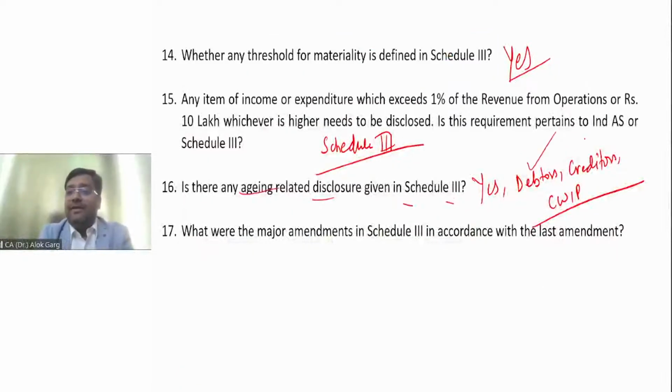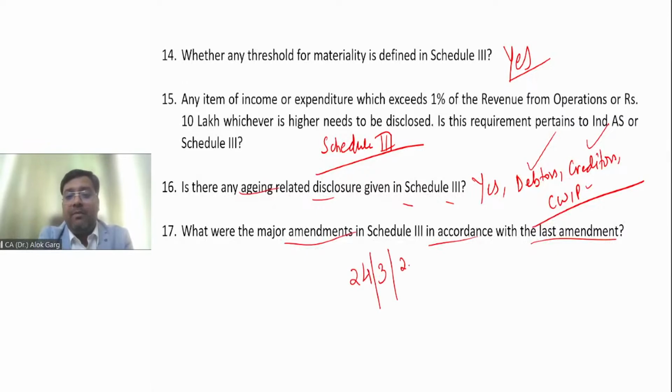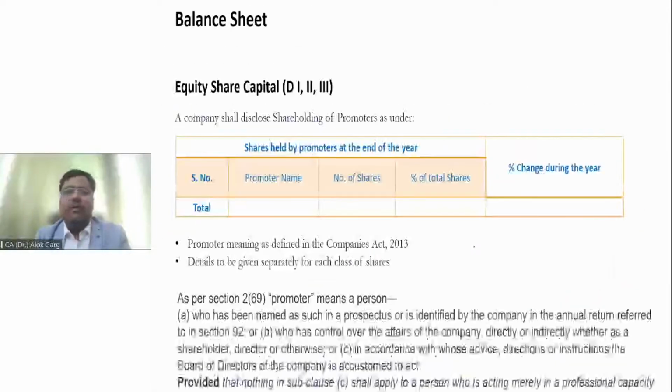I have shown you the debtors, creditors, and TWIP aging. What were the major amendments in Schedule 3 in accordance with the last amendment? Friends, I have told you there were major amendments on 24th March 2021, where a lot of additional disclosures are required to be made in the financial statement. I'll speak about one or two more amendments.